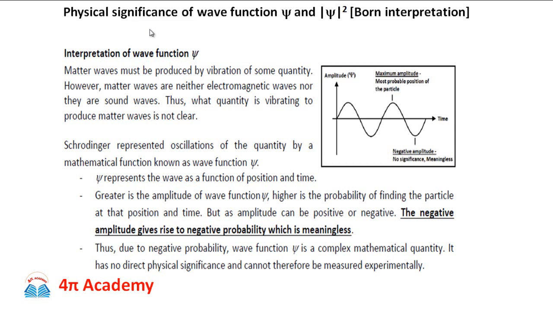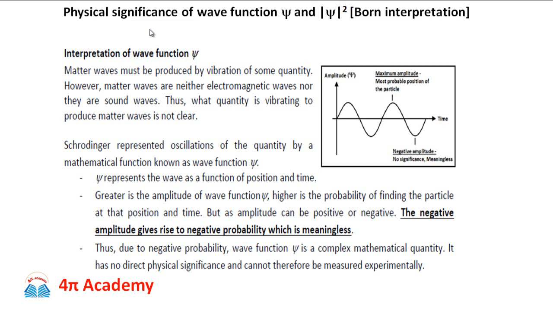For example, in the case of electromagnetic waves, it is the electric field vector and the magnetic field vector which vary with space and time. So it is called the wave variable or wave function for electromagnetic waves. For sound waves, whenever a person speaks, he produces sound, then he exerts pressure with the help of his vocal cords on the air particles. So pressure is the wave variable which varies with space and time.